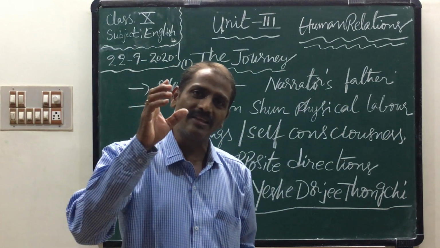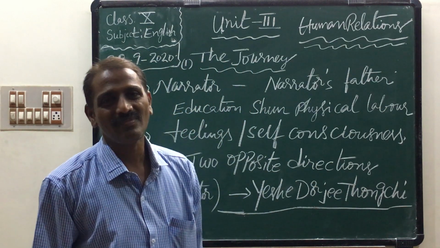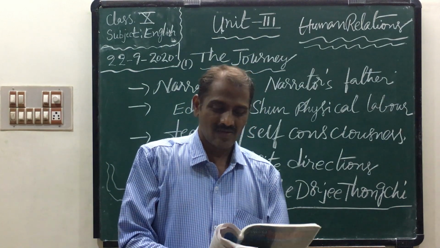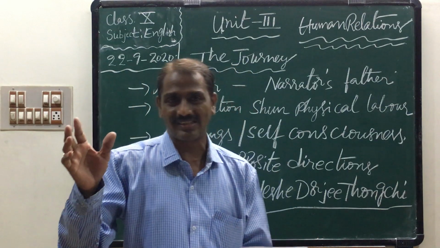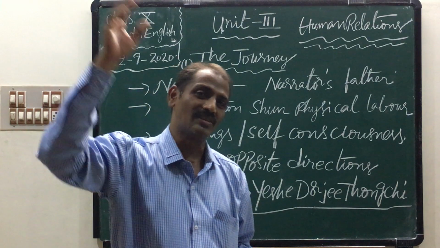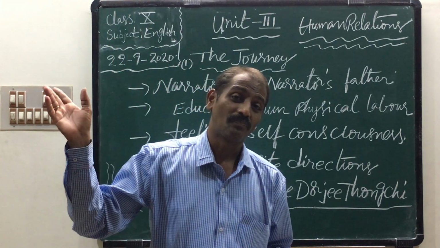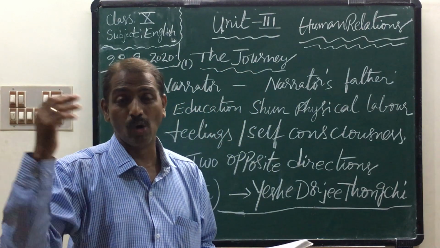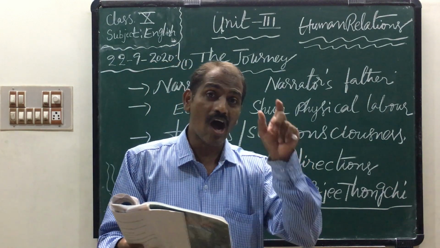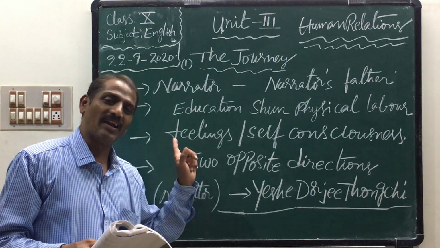Simultaneously means, children, two things done at a time. What is simultaneous here? Our journeys. The narrator started his journey, he left for his office. And the narrator's father started for his house, from the bus stand to his house. Both journeys started simultaneously, in two opposite directions. One is smooth and one is hard.